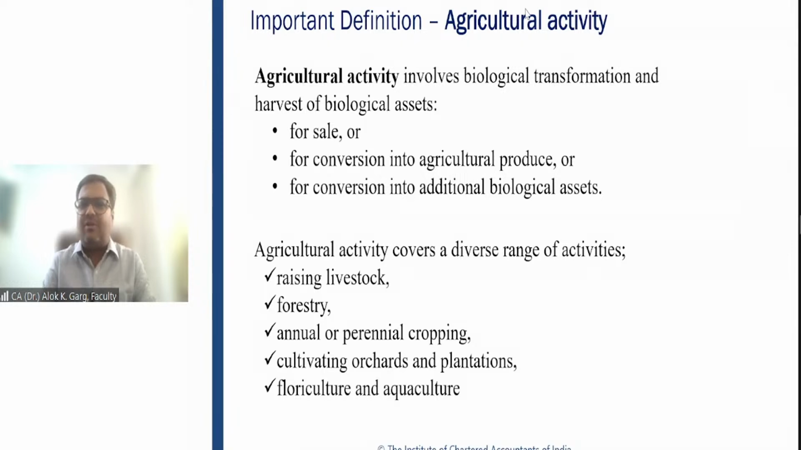Just a definition, not very relevant. Agriculture activity covers a diverse range of activity like raising livestock, forestry, annual or perennial cropping, like rice, maize, wheat, cotton, cultivating orchards and plantation, floriculture, aquaculture, animal husbandry, poultry farming, fishing, milking, dairy farming. These are the agricultural activity examples, right? Not very relevant from the exam purposes, just for the knowledge purposes.